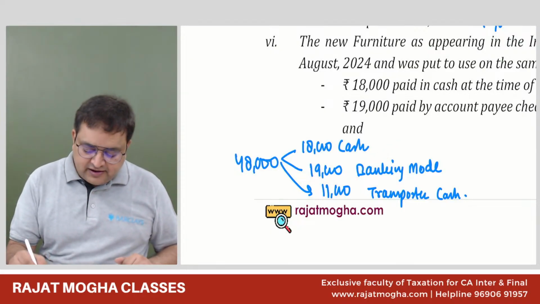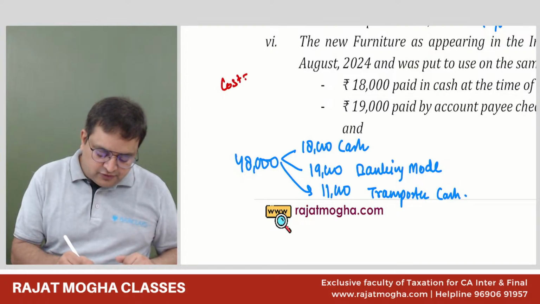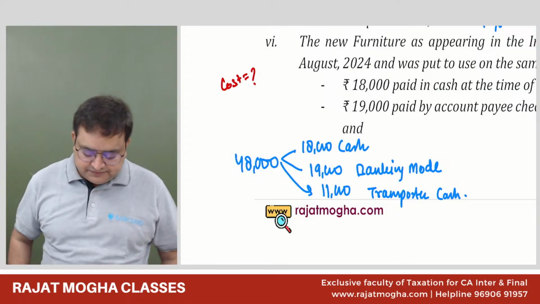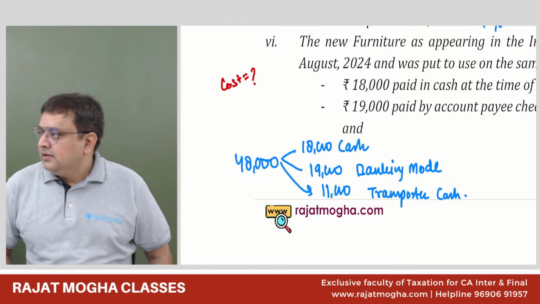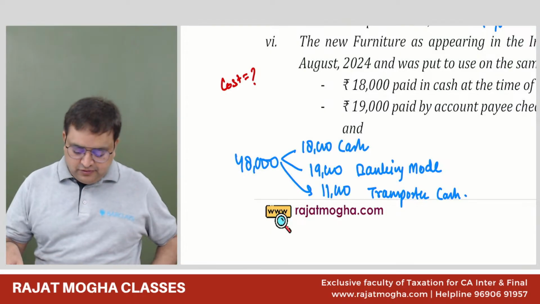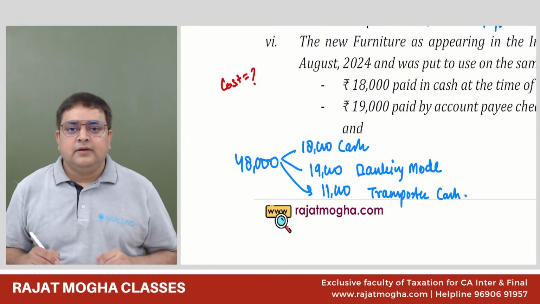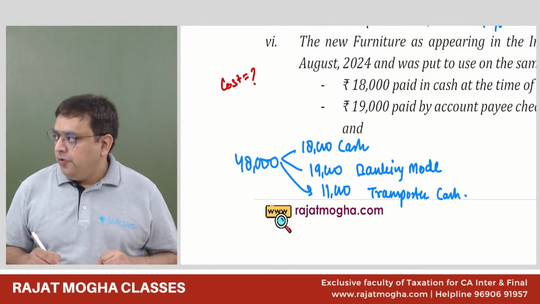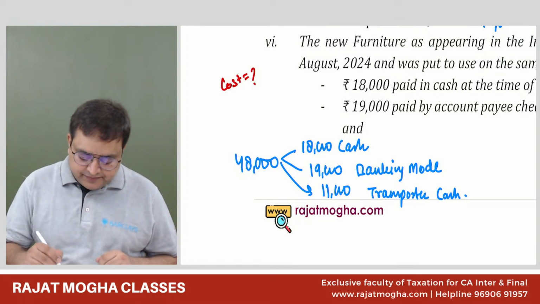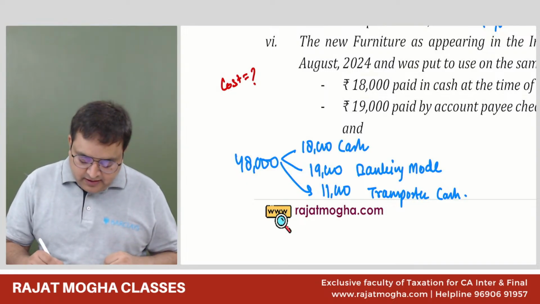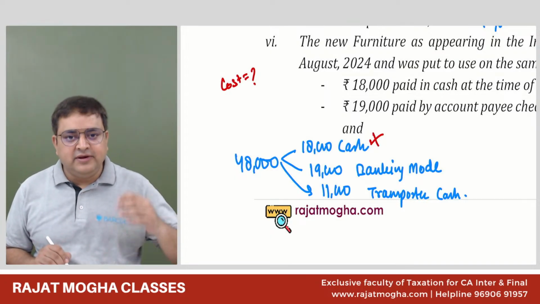For the purpose of depreciation? 30,000. Okay, why so? Because the transporter maximum limit is 35,000, we pay in cash. Okay, cash. Any payment which is exceeding 10,000 has to be disallowed fully. So this 18,000 shall be disallowed, because we have paid 18,000 rupees, which is more than 10,000 rupees. 19,000 should be allowed.